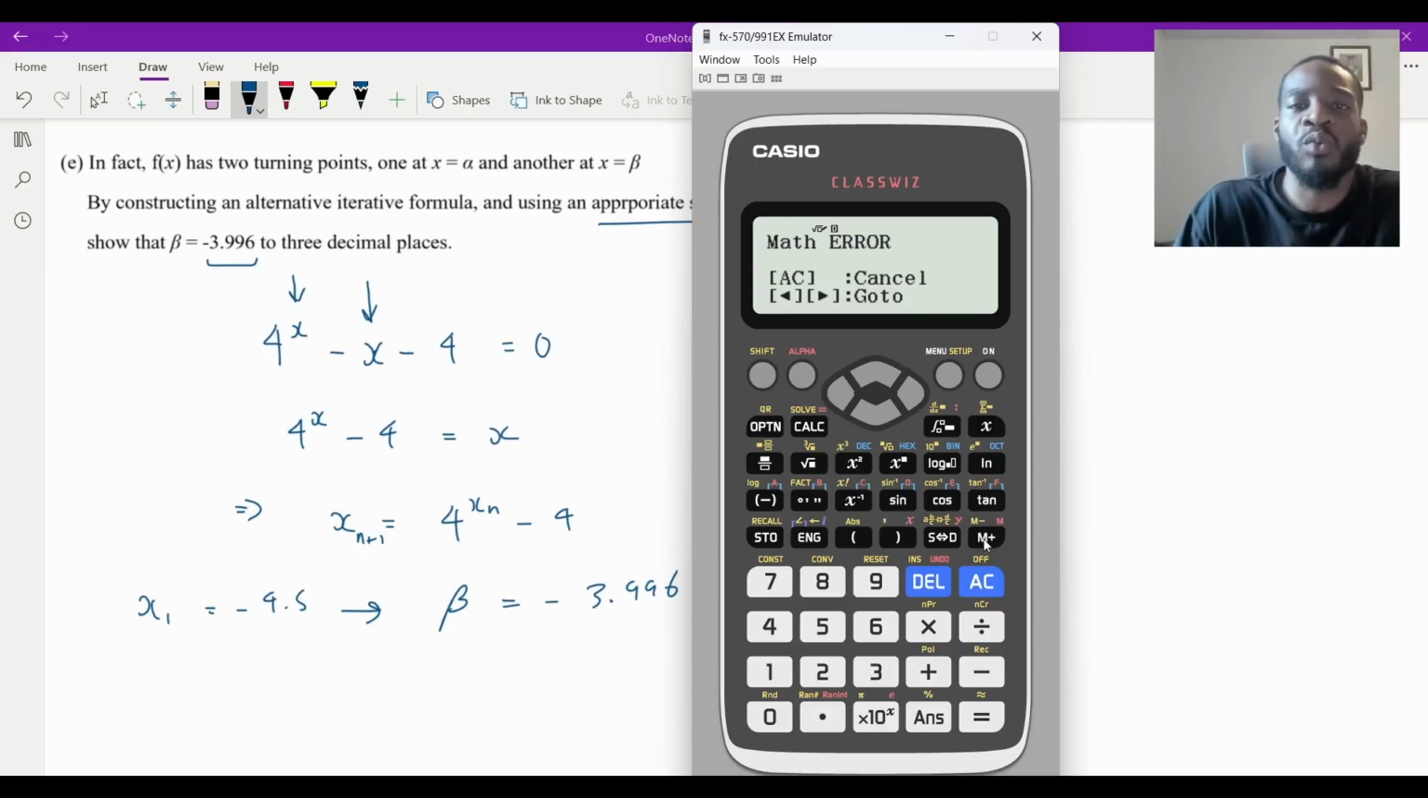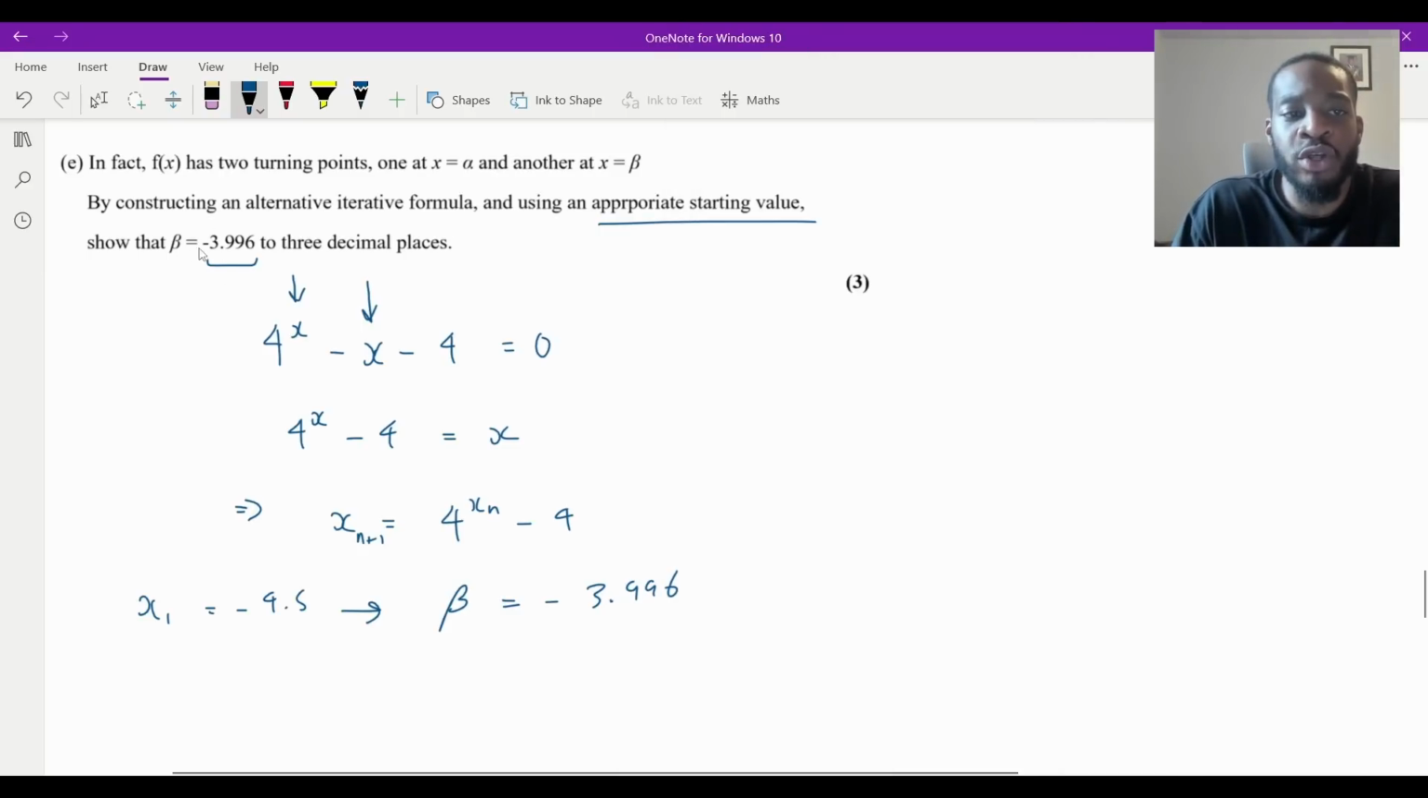So you just basically want to use your root, or the root minus 3.996, to guess what the starting value should be. And to be honest, once you get your alternative iterative formula, it's kind of a trial and error process anyway. So yeah, hope that makes sense.